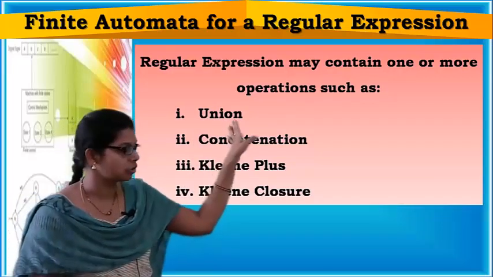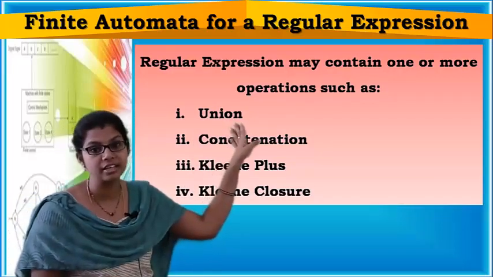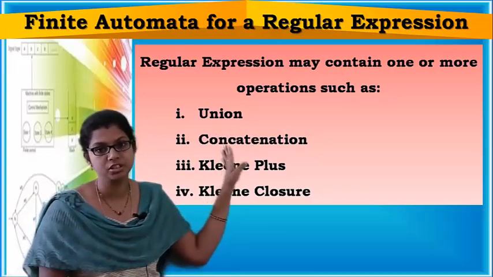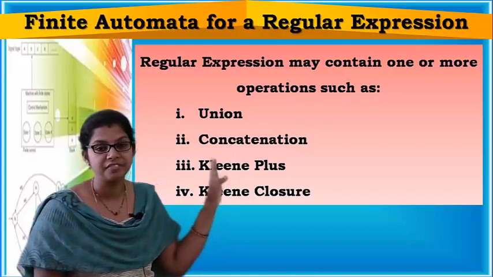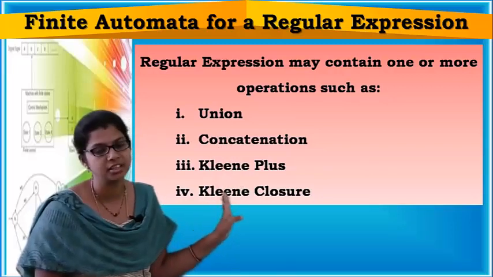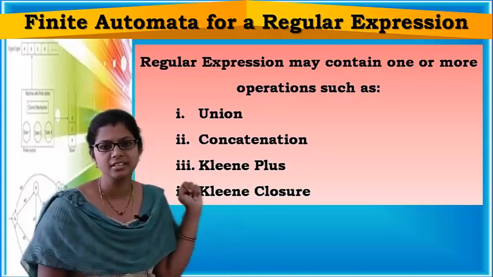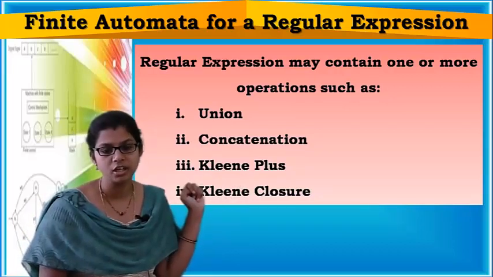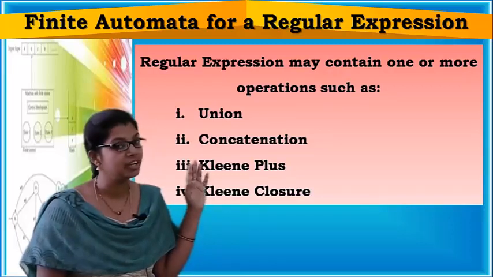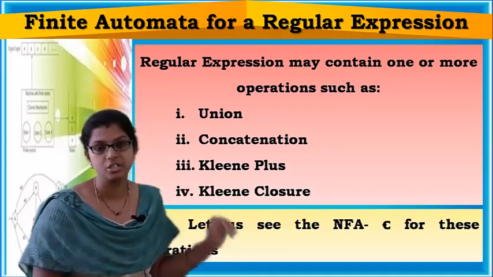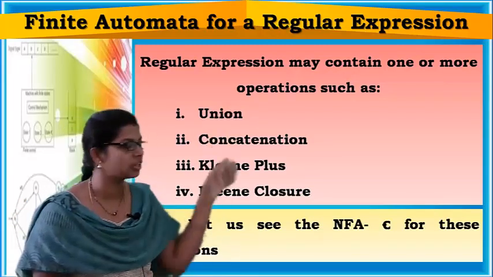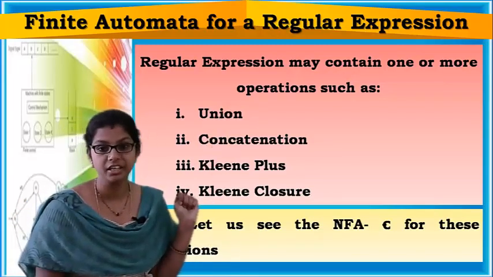Means finite automata for the union operation, regular expression regarding union, next for a regular expression with concatenation, and finite automata for a regular expression with Kleene plus, and then for Kleene closure. So let us see them individually. You already know for a regular expression we can construct an NFA with epsilon transitions. So now let us see NFA with epsilon transitions for all these operations individually.